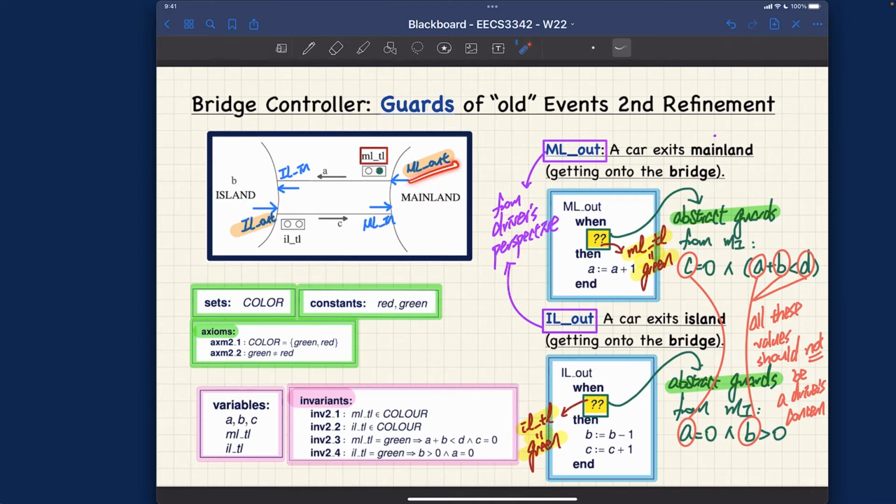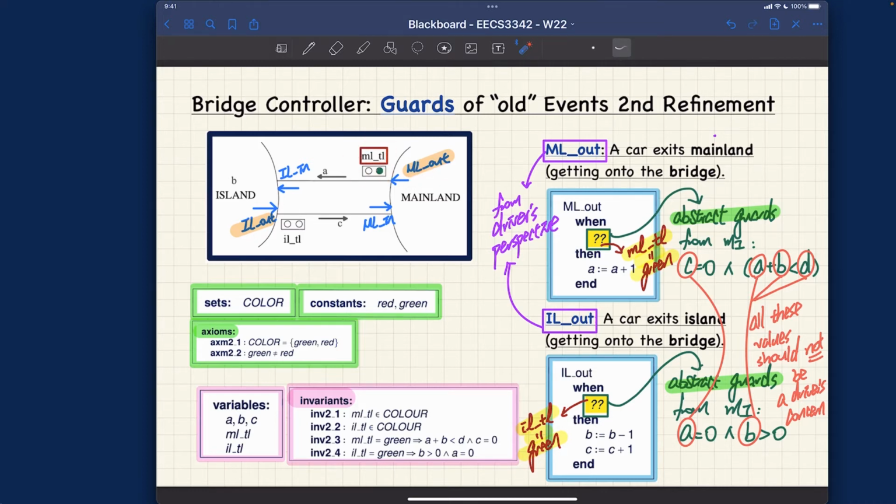Meaning that we should let this particular event that will turn the ML traffic light green consider all the necessary conditions, the guarding constraints, before it can turn the traffic light green. What used to be the abstract guards checking the global variables, for example, no opposite traffic, and also A plus B less than D, the number of cars being limited, are not to be checked by ML out for the individual driver, but they should be checked when we want to turn the traffic light green.